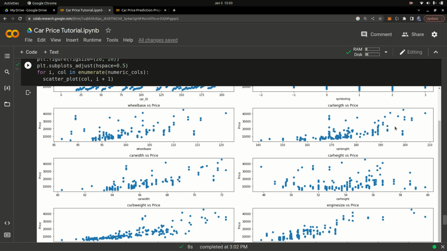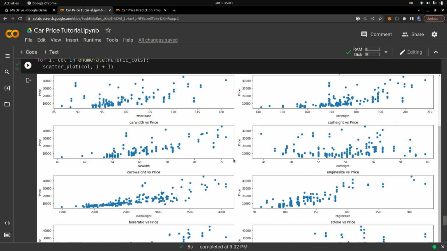You also have the car width against the car price. You can see also a linear line can fit in here. So good. And you also have the car height and its corresponding price and all that information. So this is basically it, analyzing that data. And you can see the engine size and the price. You can see a linear trend right there. The bigger the engine size, the more expensive the car is. And you can see also here the curb weight.